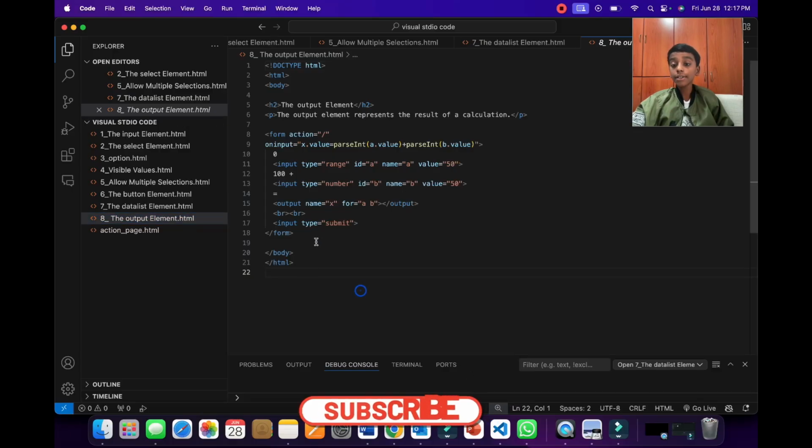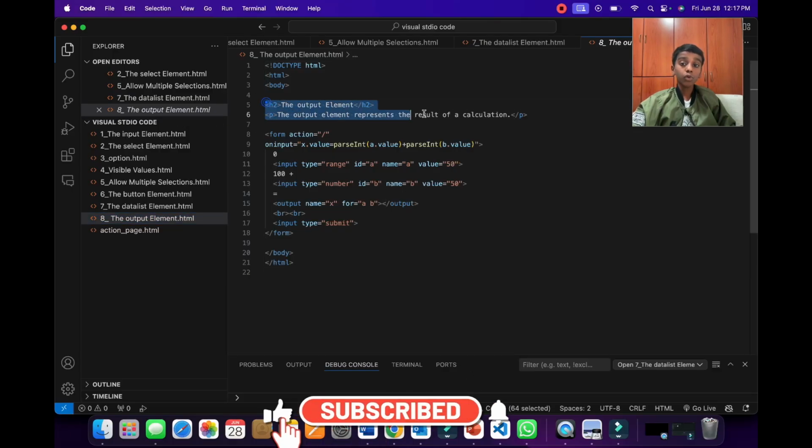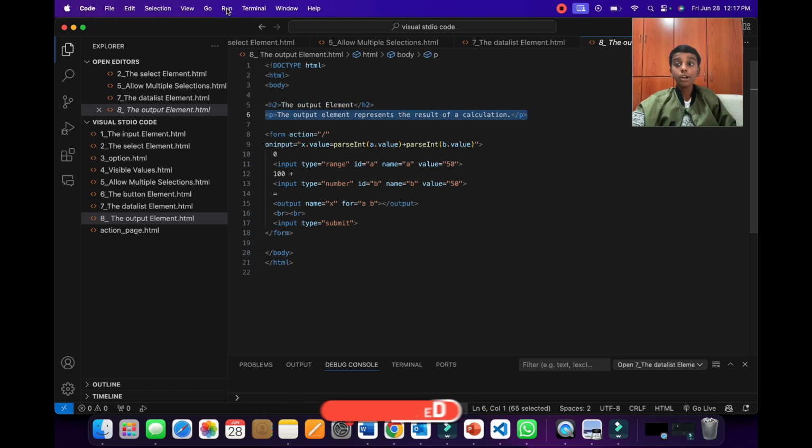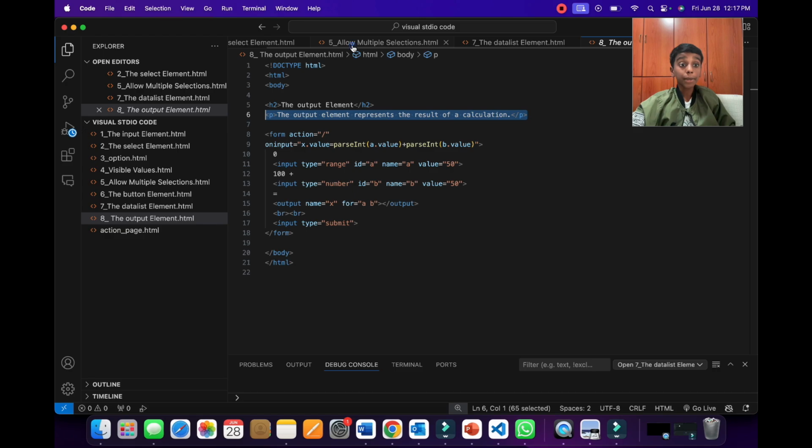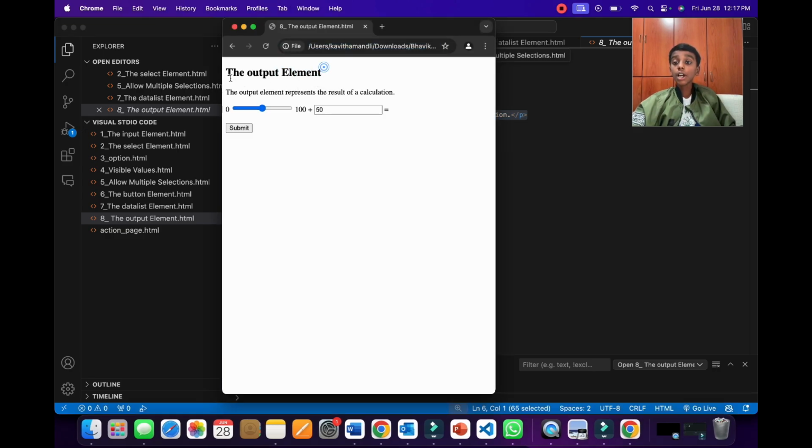As you can see here we have the same code as shown before, but here we have a header 2 and another paragraph. Now let's run this to see what's going to happen. As you can see here, you have our header 2, our paragraph, and our most exciting calculator, which only calculates until 100.